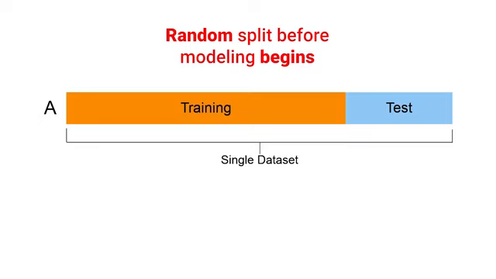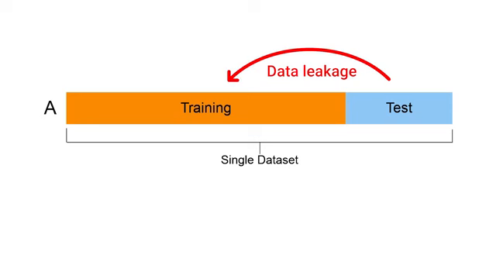This testing process helps verify whether the model has truly learned to make good predictions, rather than just memorizing its training examples. Importantly, the test and training data are separated randomly before beginning the modeling process, so that the model can never see the test data in any way before running the final test. Any inadvertent inclusion of even parts of the test data in model training is called data leakage.